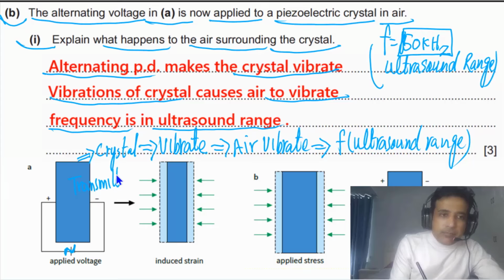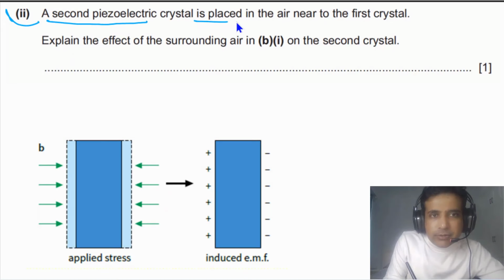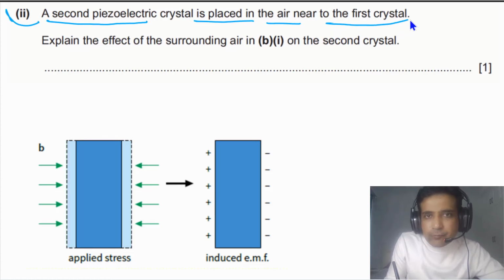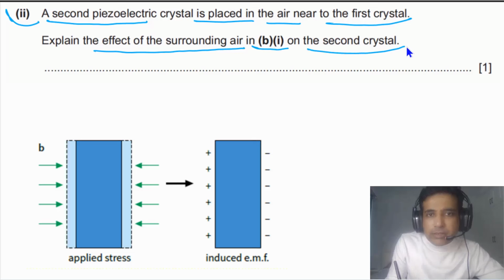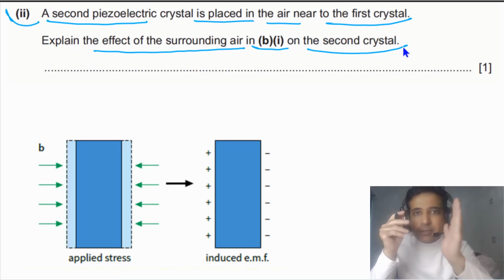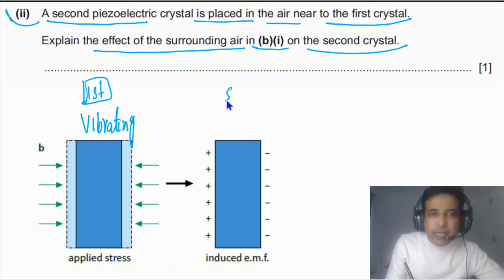But this crystal can also act like a detector. That one we will see in the next part. For the second part, it is given to us that a second piezoelectric crystal is placed in the air near the first crystal. Explain the effect of the surrounding air in B1 on the second crystal. In the first case, we have seen the crystal is vibrating. So you can look at this one. This is our first crystal, the vibrating crystal. And this one you can imagine is the second crystal.